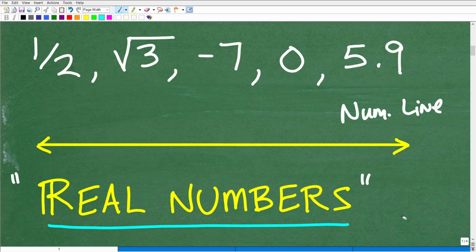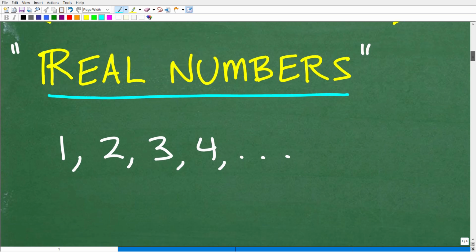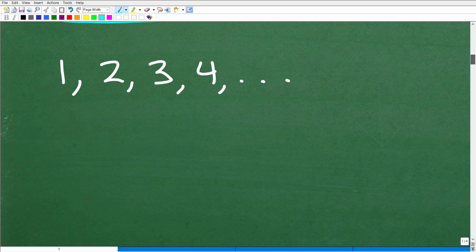And you must absolutely understand the different types of numbers that make up the real number system to be successful in mathematics. Because as you progress, there are even other types of number systems called complex and imaginary numbers. I know it sounds kind of crazy, but numbers is a big, big topic. So we're going to go ahead and do a quick crash course on the real number system right now. Okay, so we're going to start off with these numbers right here.